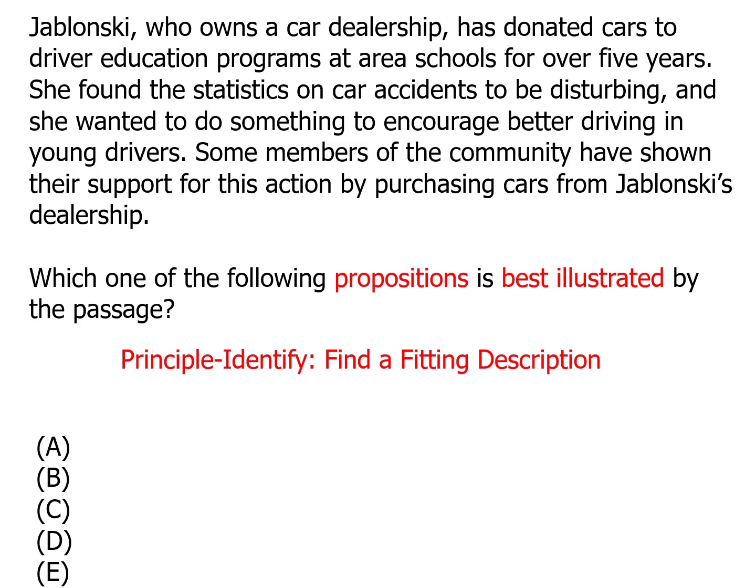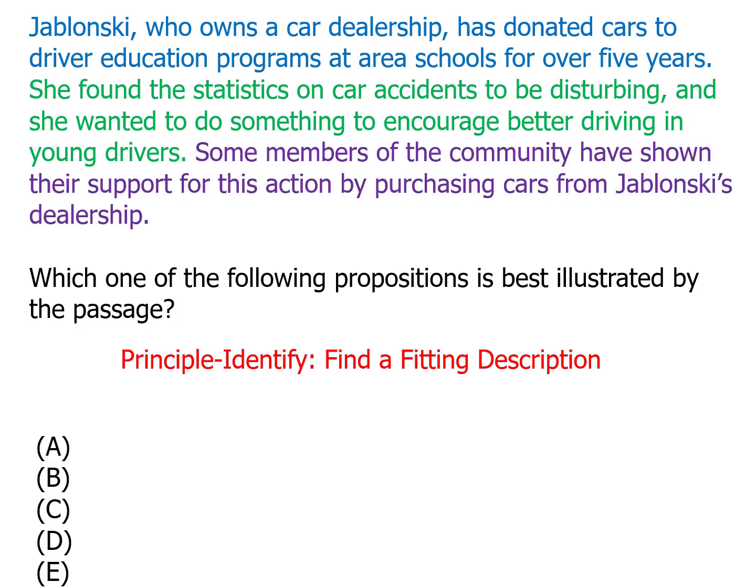Here it's just a scenario, hinted to us because it just asks about what is illustrated by the passage. It doesn't say by the argument. So just go sentence by sentence and make sure you understand what's there. The first sentence introduces us to someone named Jablonski, who has a car dealership and has donated some cars to the area schools nearby. The second sentence tells us why. Apparently, Jablonski was worried about the kids, wanted to make sure that they drove more safely.